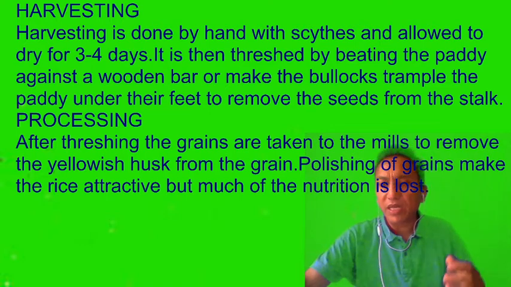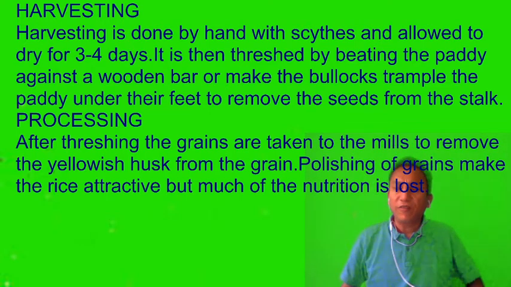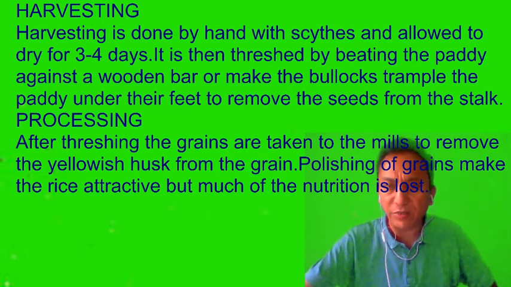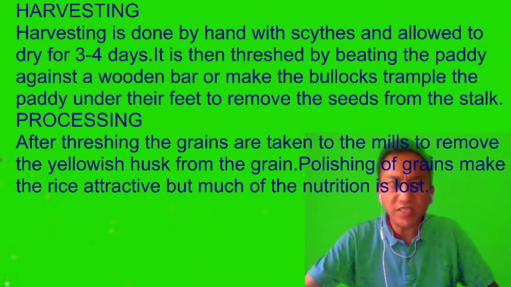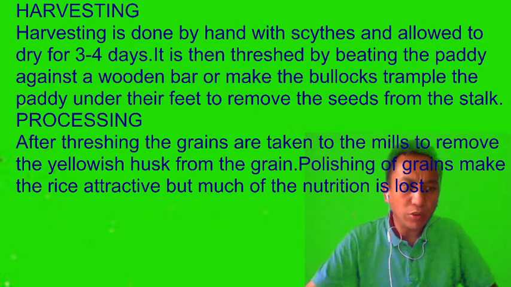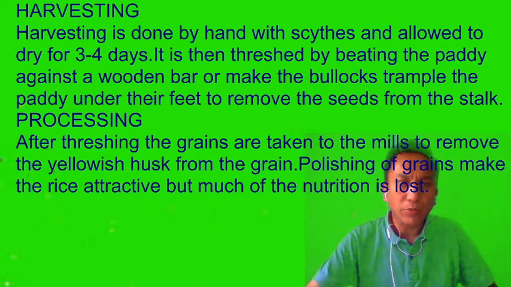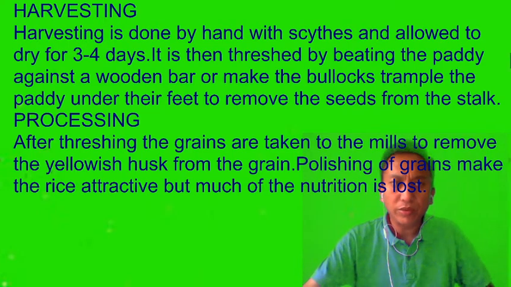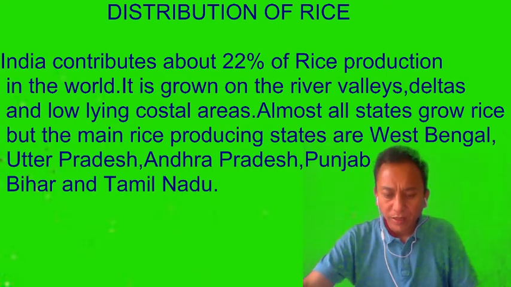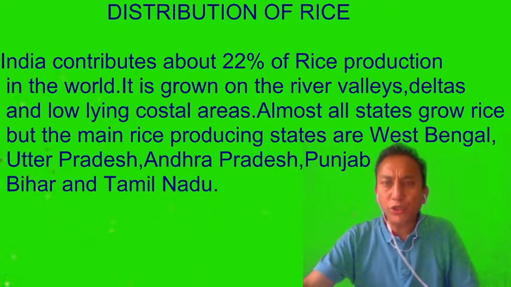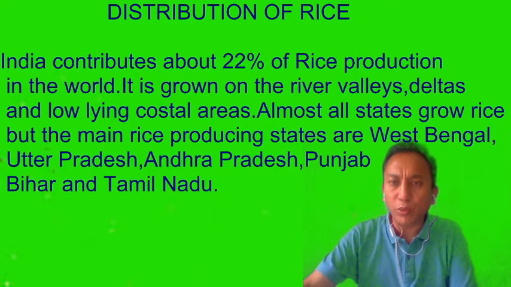And then afterwards, what happens? Then the rice is ready to be consumed after the husk has been removed from the seeds. Now let's go a little bit further and see the regions where rice is grown, the distribution of rice. India contributes about 22% of rice production in the world.